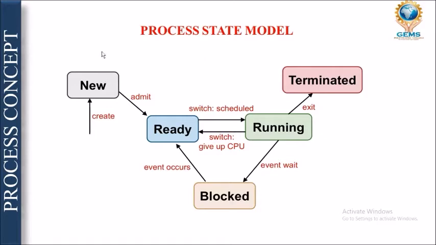In which the first thing is your new state. Every process which is to be executed will come first of all into the new state. After submission in the new state, they will be arranged in a particular way, and the arrangement will be done on the ready queue. After the ready queue, the exact execution will start from running, right?